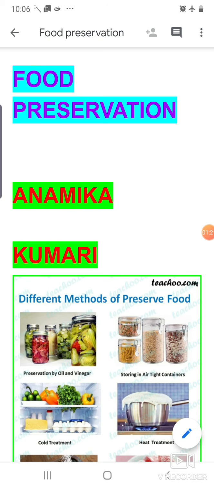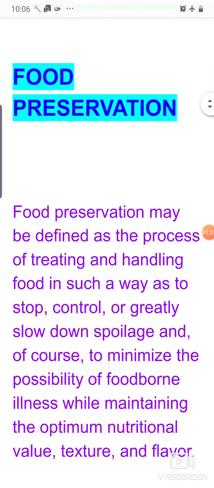So let's see, what is food preservation? Food preservation is defined as the process of treating and handling food in such a way as to stop, control or greatly slow down spoilage, and of course to minimize the possibility of foodborne illness.